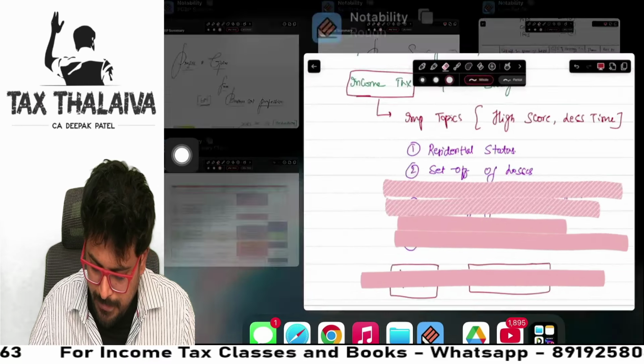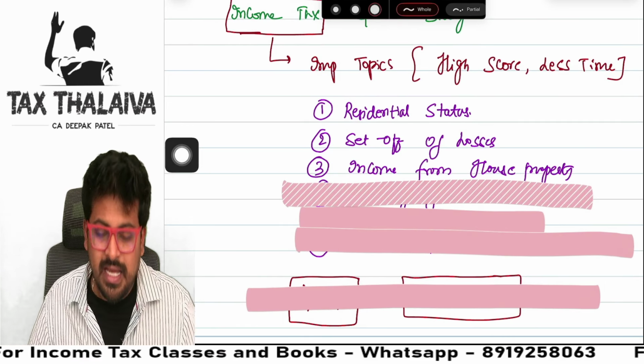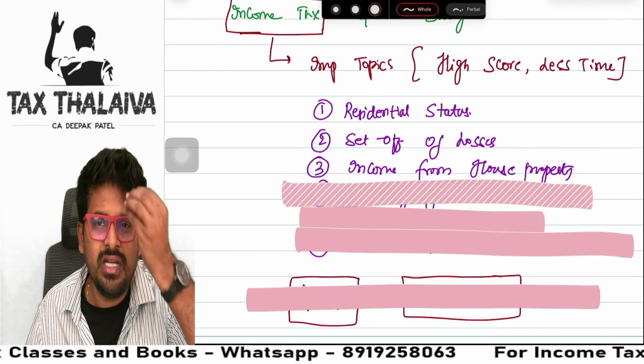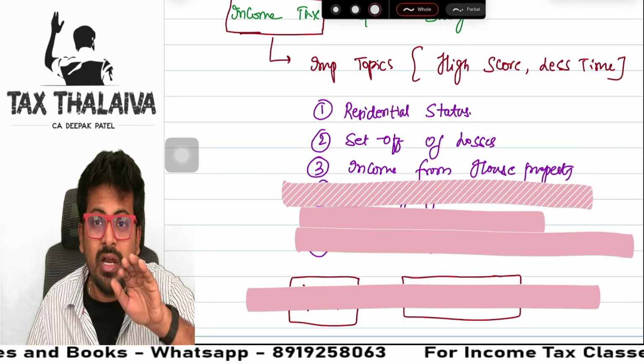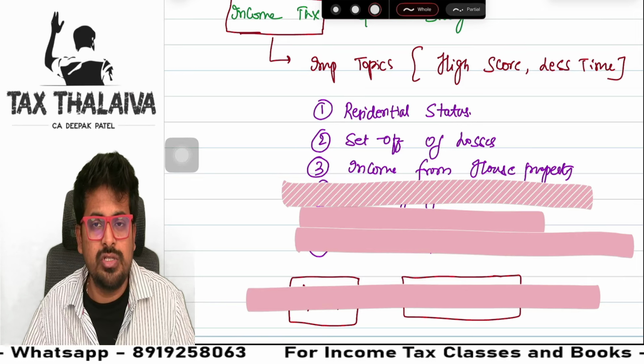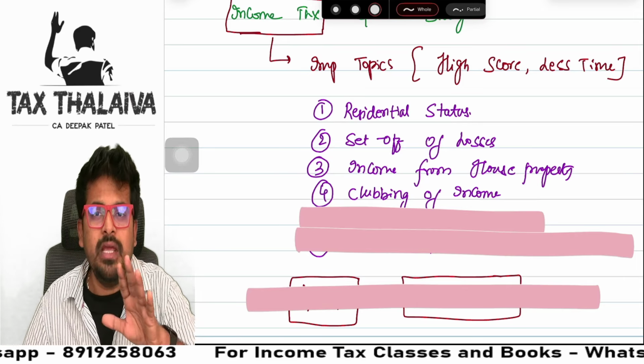Next thing you need is income from house property. What is there in this? Hardly any, not even 7-8 concepts, but you will get marks. In a total income computation, a lot of times income from house property is also asked. Clubbing of income.